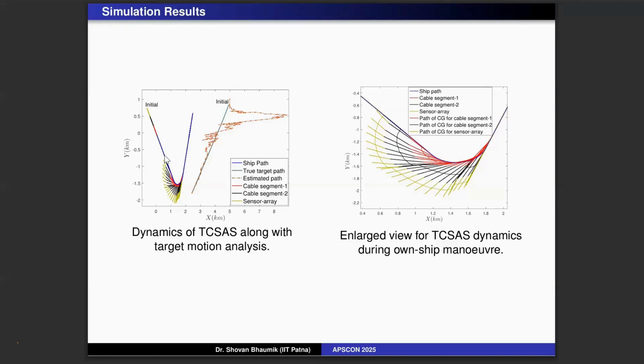When it was going straight, the tail is following it. These colors are actually the segments of the tail. Now when it starts taking a maneuver, you see the tail gets deflected. So this is the tail motion when the ship is taking a maneuver. And once the maneuver completes, the tail motion again follows the ship. This one we exaggerated. So we have three segments, 1, 2, 3, and when the ship is taking a maneuver, this is how the segments will go.